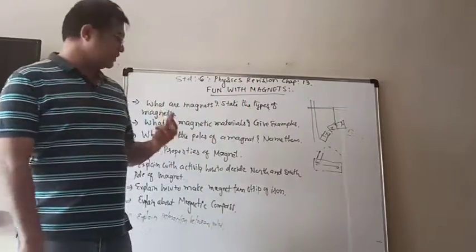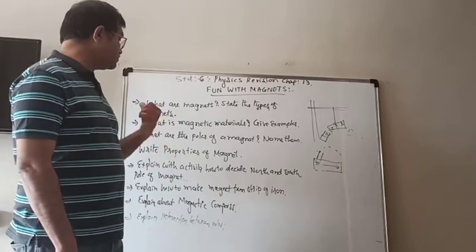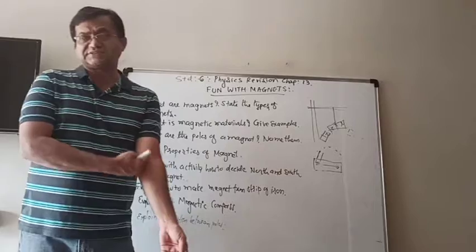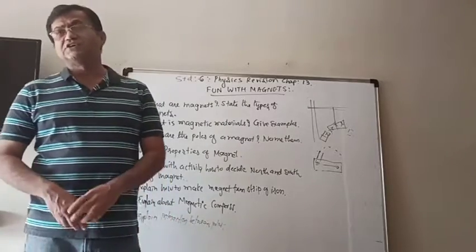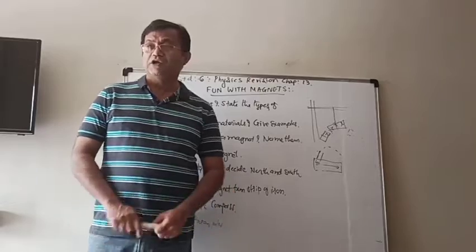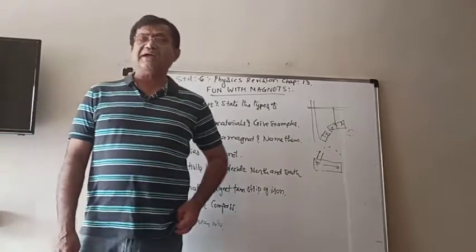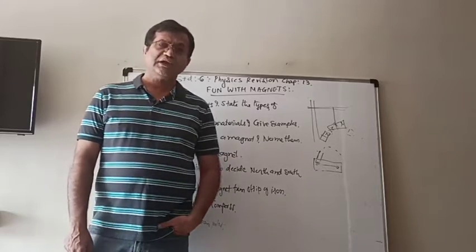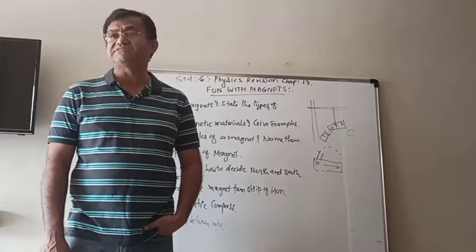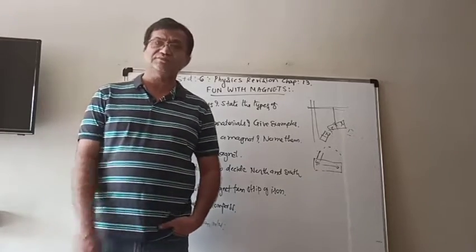Similarly, another question can be: explain about the magnetic compass. A magnetic compass is used to decide the directions, because at some places it is not easy to decide the direction with the help of the sun or moon or other things.